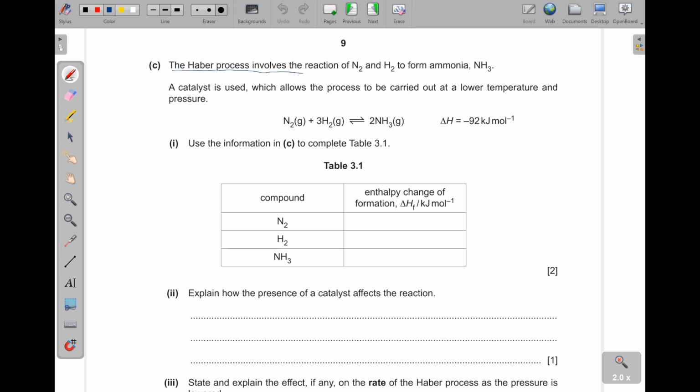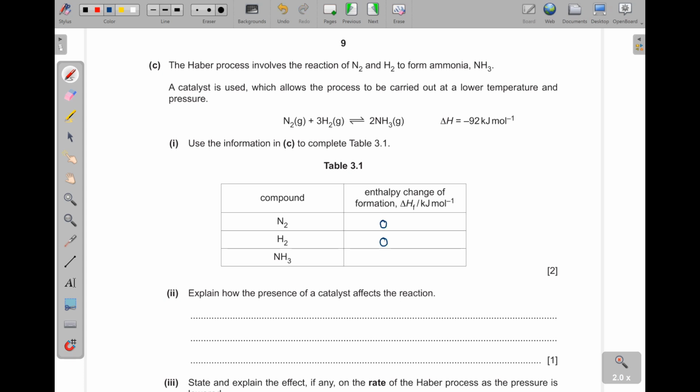Part C, the Haber process involves the reaction of nitrogen and hydrogen to form ammonia. A catalyst is used which allows the process to be carried out at a lower temperature and pressure. Okay. Then we have this one here, the reaction, and it is exothermic. Okay. Because this one is negative. The enthalpy change. Use the information in C to complete the table 3.1. Now, when we look at what is here, enthalpy change of formation of nitrogen, since this is an element, enthalpy change of formation of an element is always 0. So we shall have 0 and then 0 here.